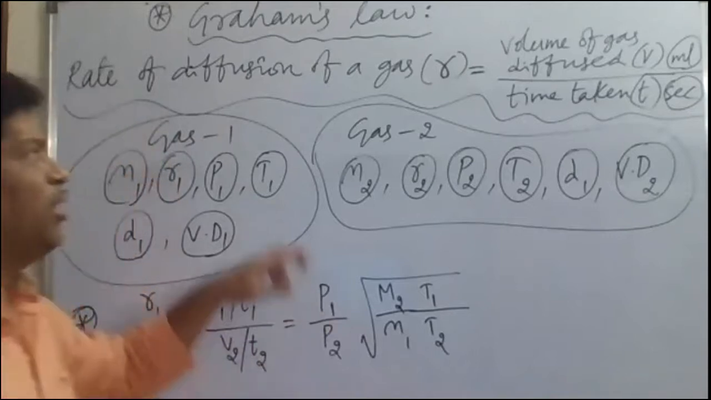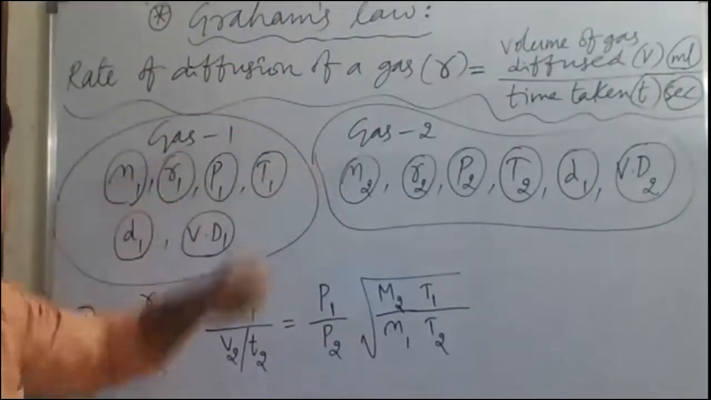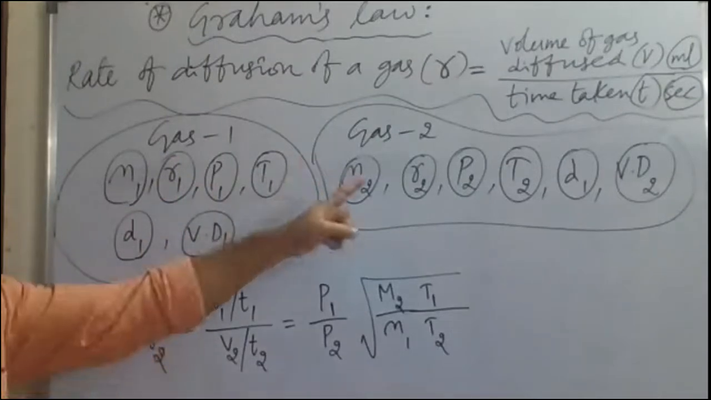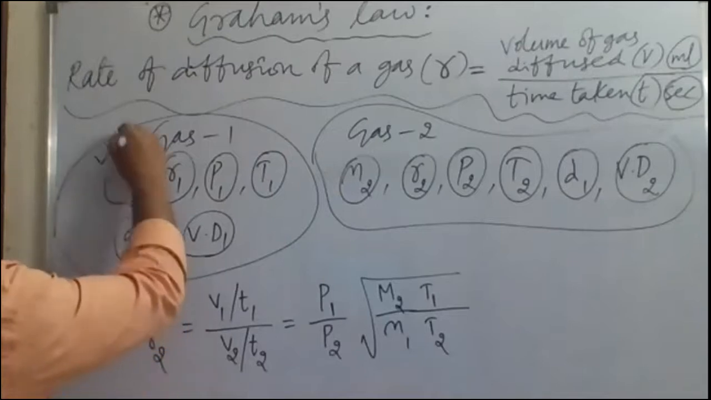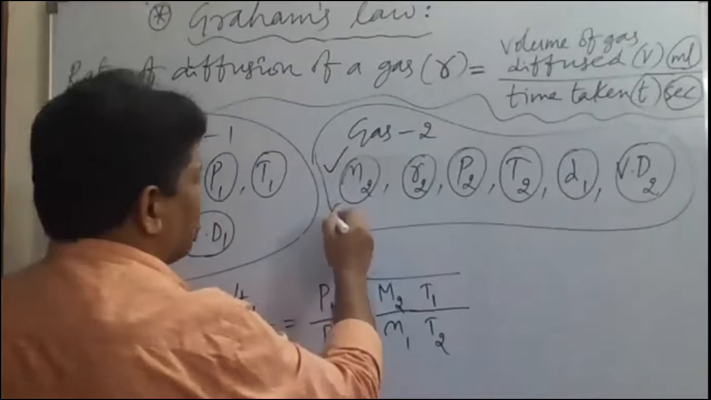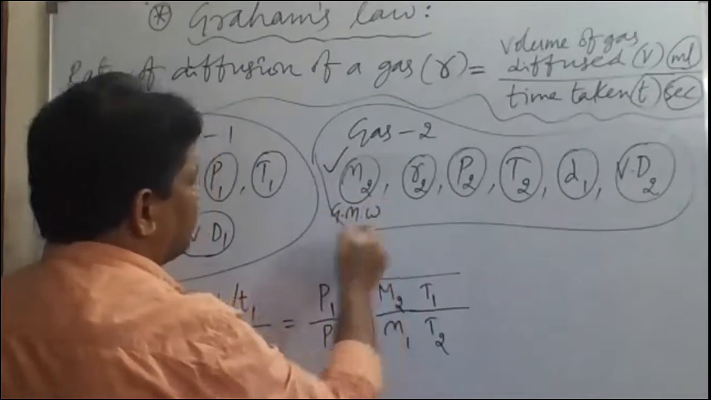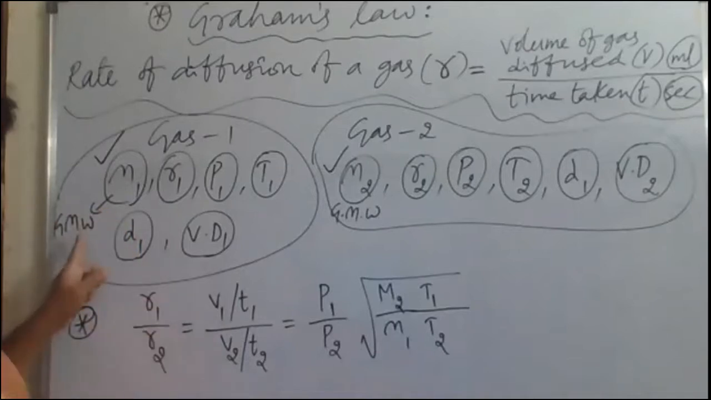So here it is the rate of diffusion of a gas. Next, suppose we have taken gas 1 and gas 2, two gases. For two gases, what will be different? M1 and M2. M1 and M2 are the gram molecular weights: gram molecular weight of the first gas M1, and gram molecular weight of the second gas M2.